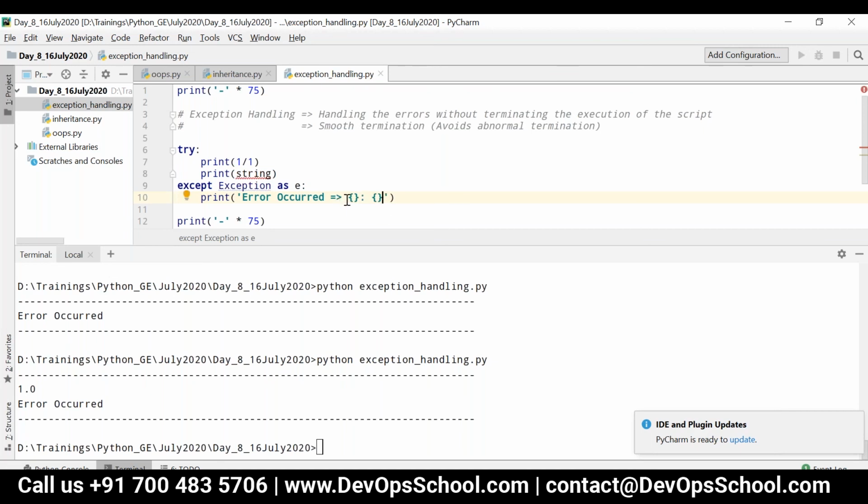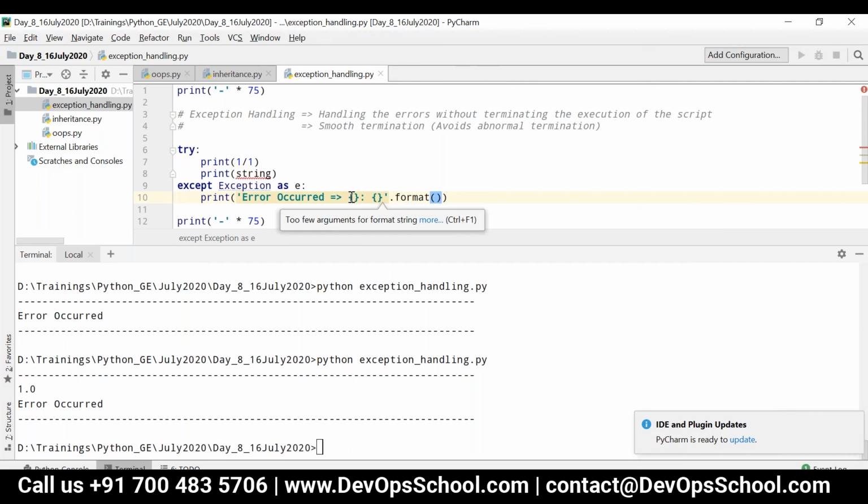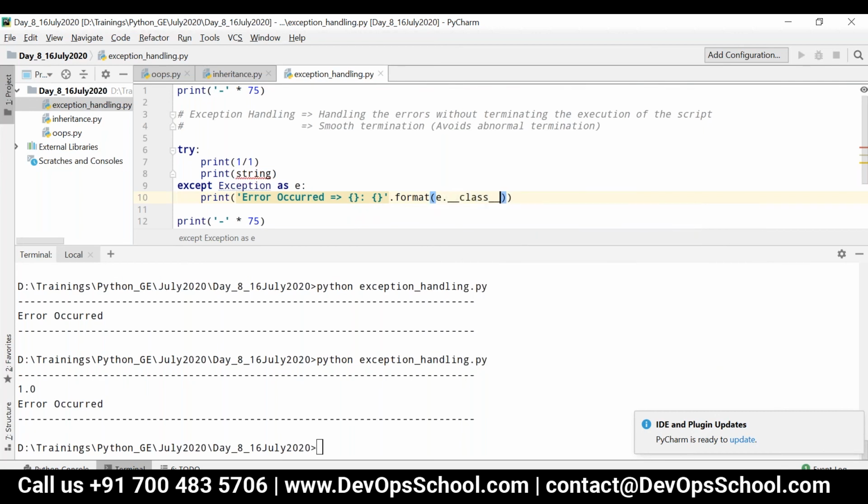That is, this is nothing but placeholder. So therein I'm going to pass the parameter to these placeholders. That is, I can write E dot underscore underscore class dot underscore name underscore underscore. That is, in order to print the name of the class, in order to display the name of the exception.